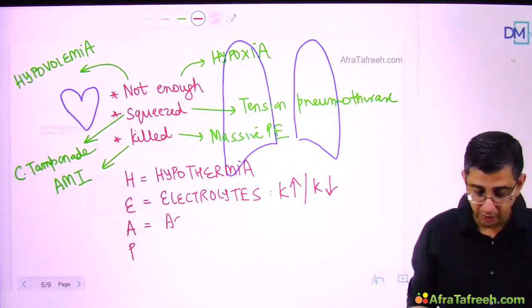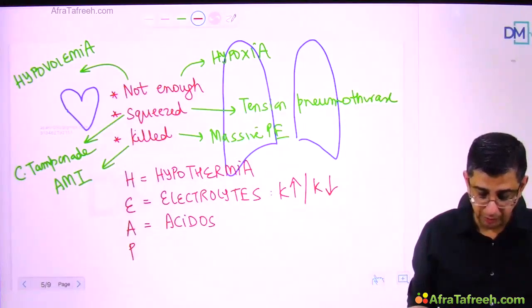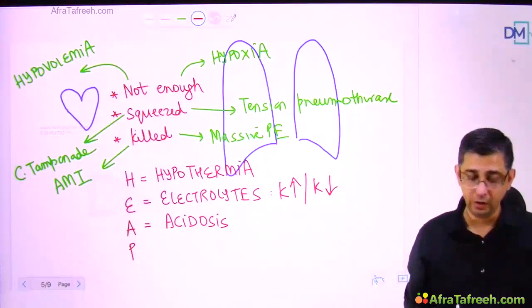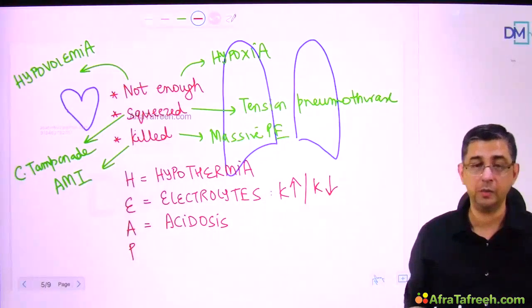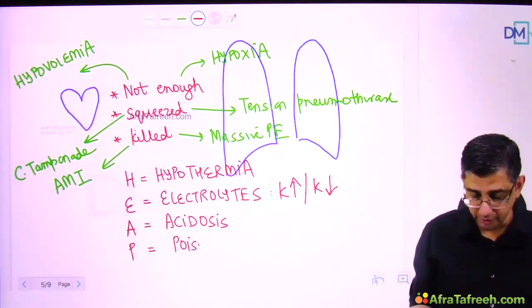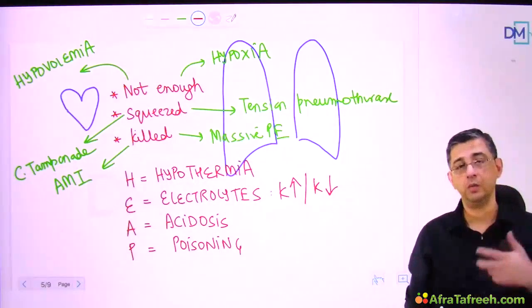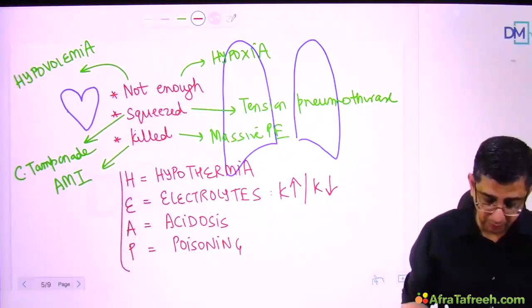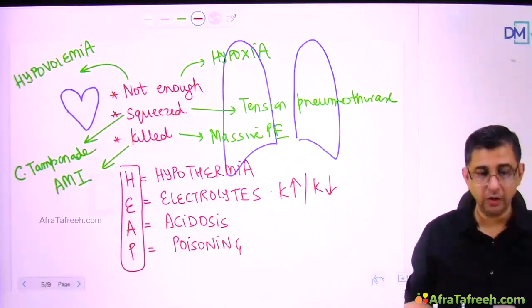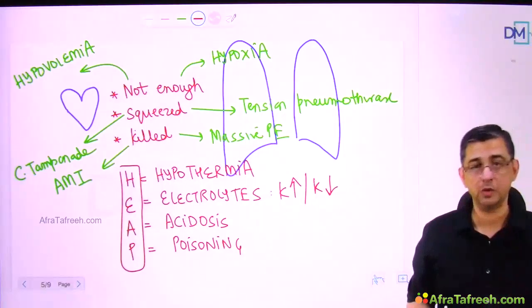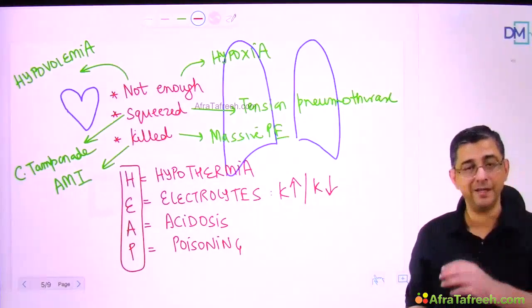A would stand for acidosis, which is again easy for most doctors to pick up because the ABG sample will tell you regarding the acidosis component, and the electrolyte report will also come, so it will tell you regarding the potassium derangement. P would stand for poison. If a person has committed suicide, then there would definitely be a history present. Like I said, TCA overdose can contribute to a ventricular tachycardia in a patient. So HEAP is something which I usually find that from the examination of the patient, from the history of the patient, from the lab reports of the patient, you definitely will get an insight into.